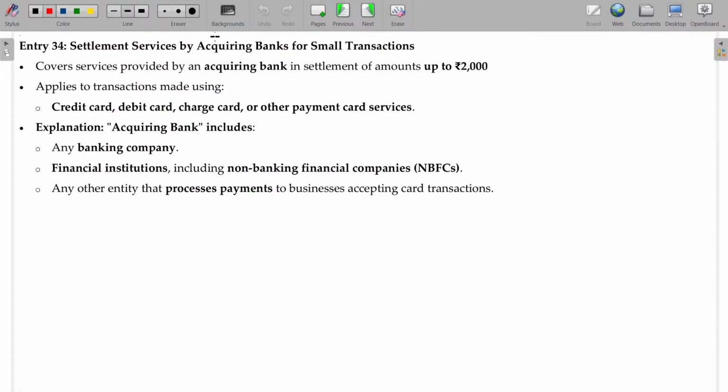Settlement of services by acquiring banks for small transactions. Now, acquiring bank means, see, we have an Axis Bank credit card and an SBI Bank credit card. We purchased an item, and for that the amount is payable to Axis Bank.